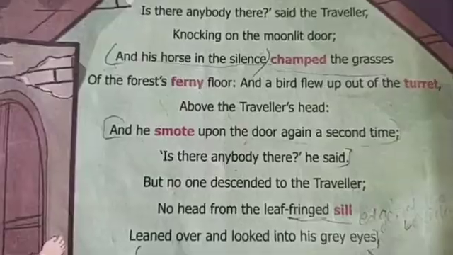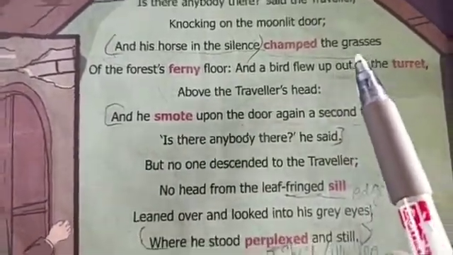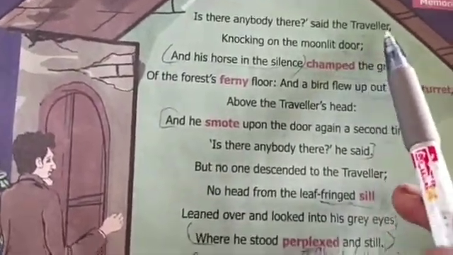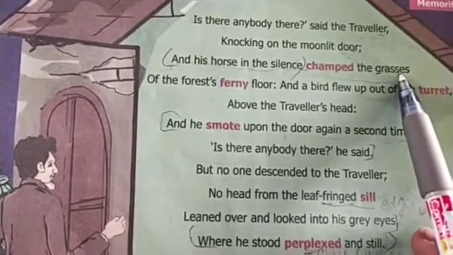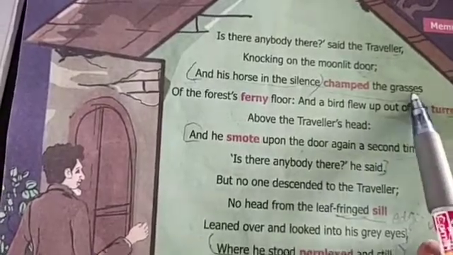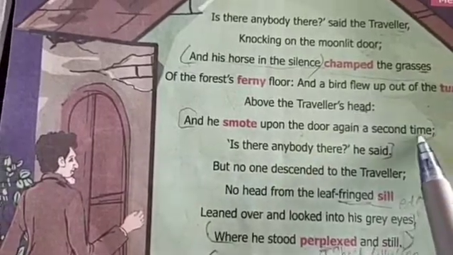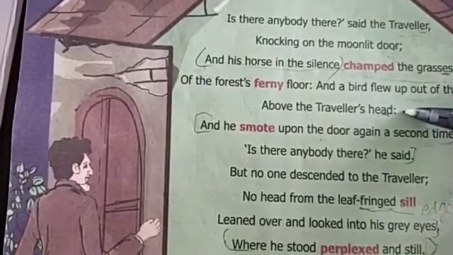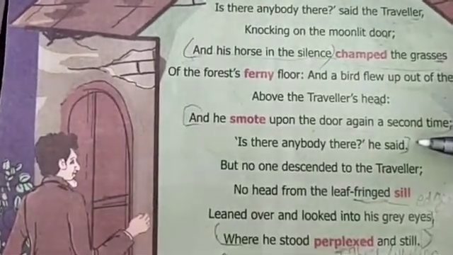Let me see. Here is the poem. Now let me see what rhyming words are present in this poem. First one, traveler, door. Is that creating a rhyming sense? No. It's or. So it doesn't give the rhyming word. Next line, gases, turret. Is that giving the rhyming word? No. Next one, the last word is head. Sometimes we can't find the rhyming word on the next line. We can also find it on the third line or fourth line.